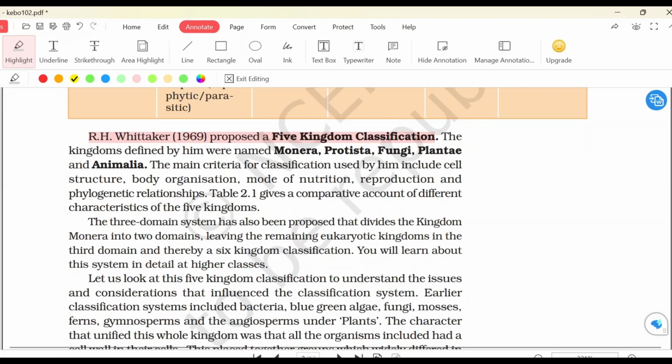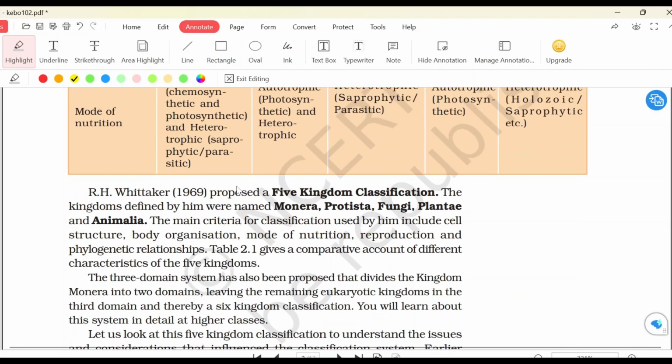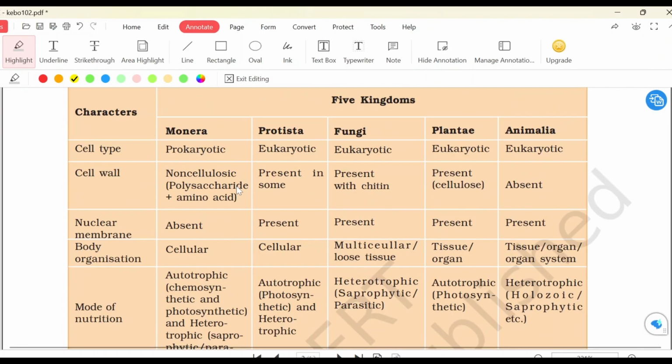Okay, the main criteria. What were the main criteria for classification? Cell structure, body organization, mode of nutrition, reproduction, and phylogenetic relationship. Phylogenetic relationship is evolutionary relationship. Okay. Now we will go back to the table and see the five kingdoms that Whittaker had proposed.